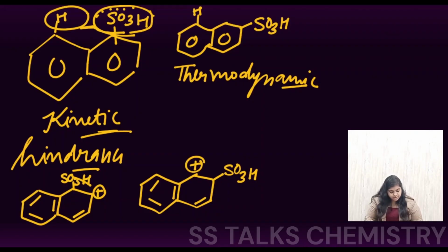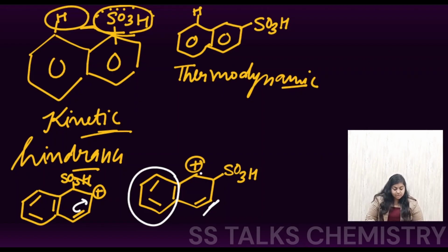Keeping the benzene ring intact in both cases, we can see that the kinetic species that is formed will be resonance stabilized, whereas the thermodynamic one is not going to be resonance stabilized. If I keep this benzene ring intact, this resonance is not present, which means that the resonance is formed, so the kinetic product is formed through this pathway. We want the kinetic, that means the stability we wanted initially, right? But here, after the steric hindrance, if we look, the thermodynamic product is this one. So the main thing is you have to remember where the substitution is going to occur under the thermodynamic and the kinetic conditions.